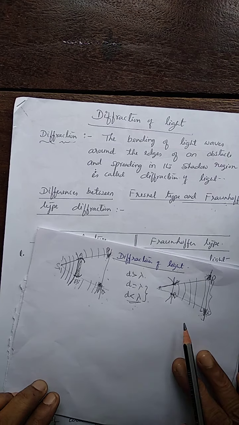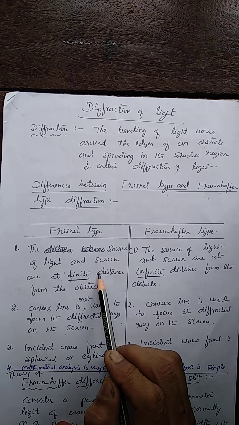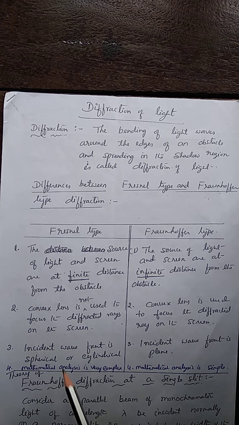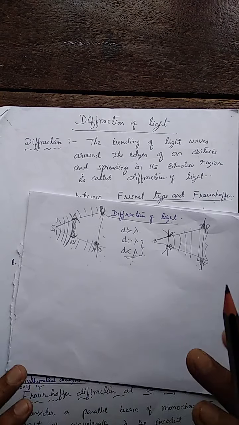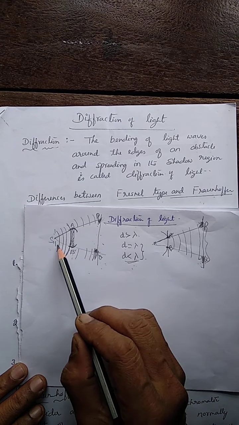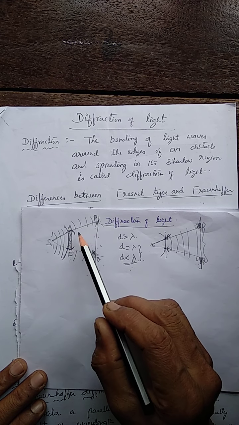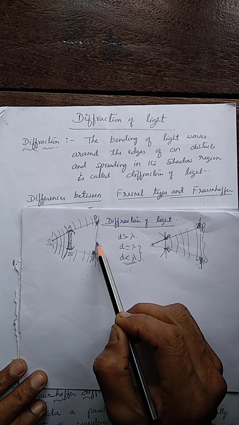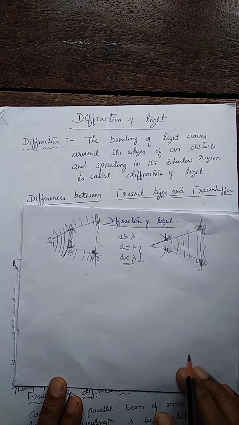In Fresnel type diffraction, the distances are finite, so a convex lens is not used to focus the diffracted rays on the screen. Since the distances are finite, lenses are not required. Whereas in Fraunhofer diffraction, the distances are infinite.